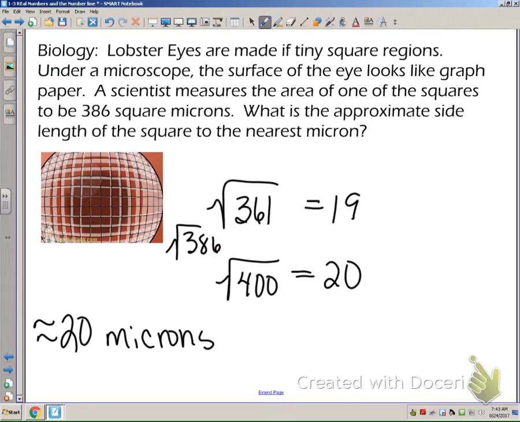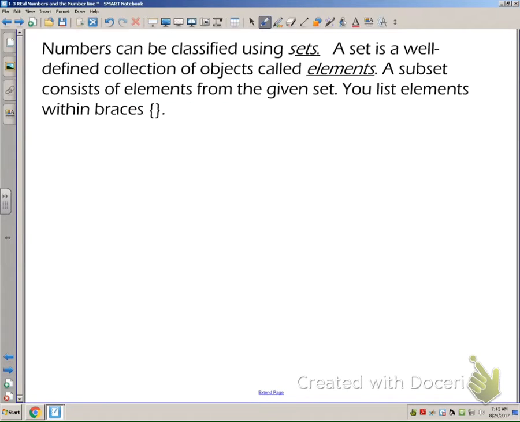And you can see how that would be useful, if you don't have a calculator, to get to the nearest tenth or the nearest hundredth. It's really hard to take the square root of 386. But this makes it a lot easier, knowing that the square root of 361 is 19 and the square root of 400 is 20. Therefore, you know 386 is somewhere in between there.